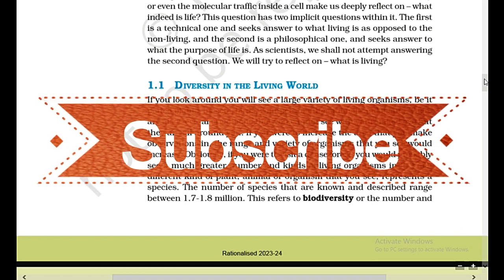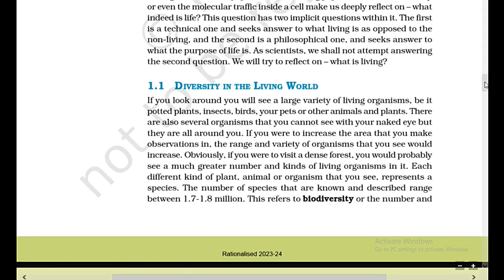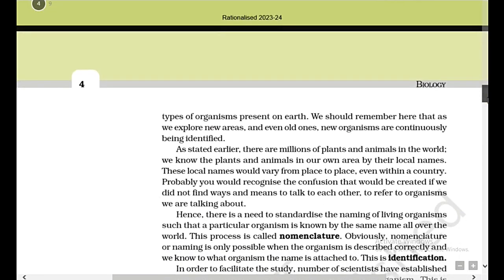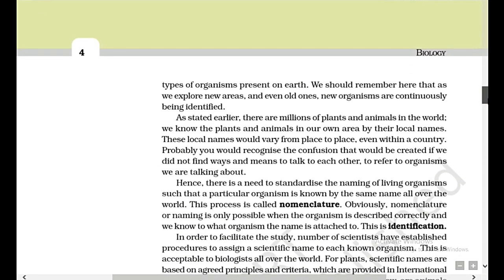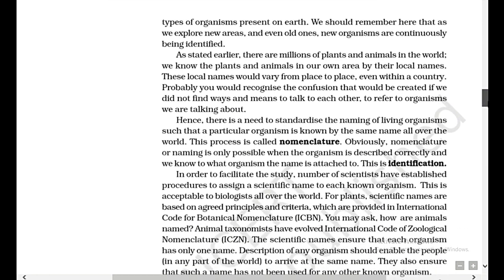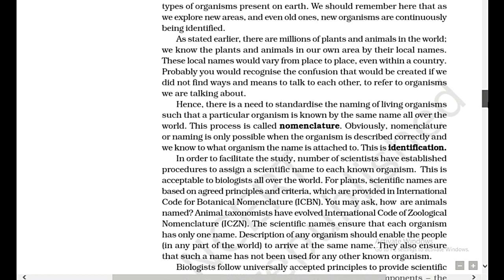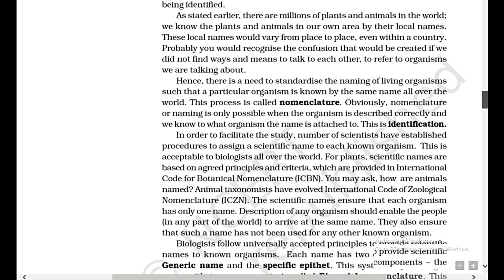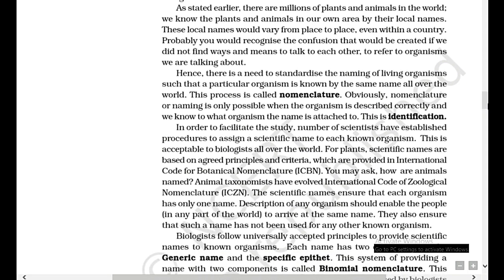Each different kind of plant, animal, or organism that you see represents a species. The number of species that are known and described ranges between 1.7 and 1.8 million. This refers to biodiversity, or the number and types of organisms present on Earth. We should remember here that, as we explore new areas, and even old ones, new organisms are continuously being identified. As stated earlier, there are millions of plants and animals in the world.